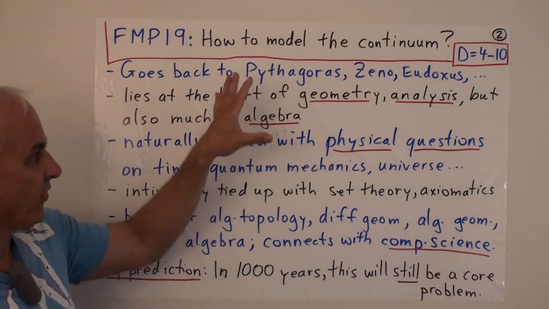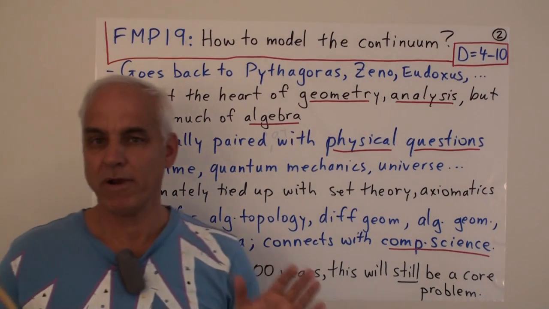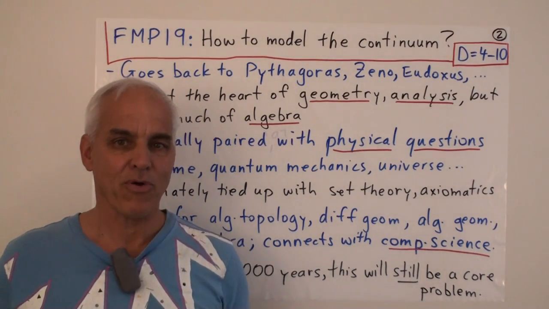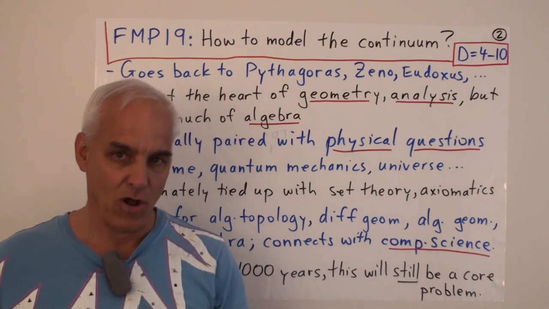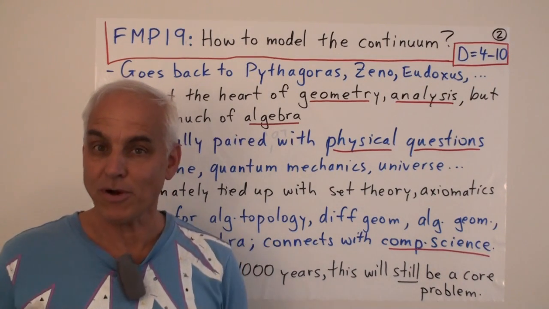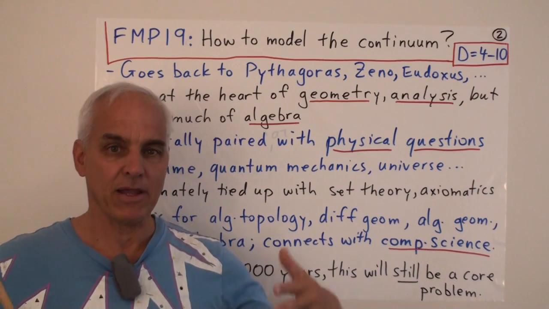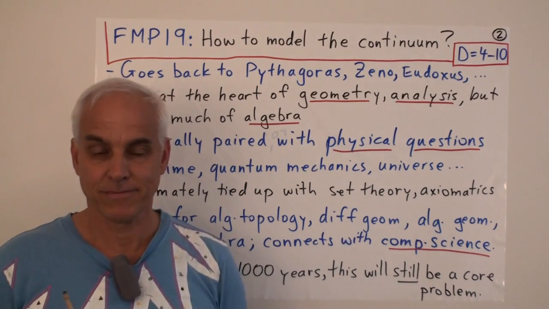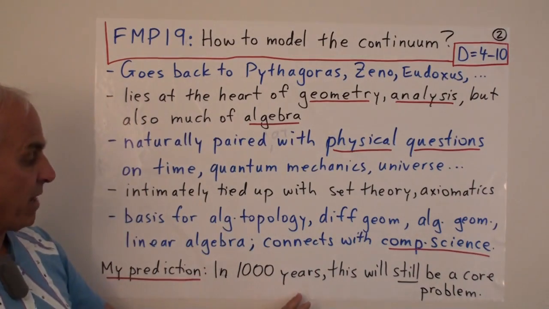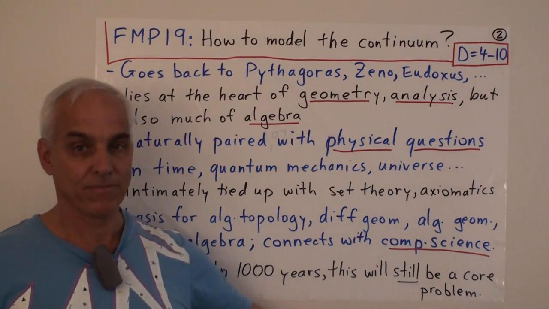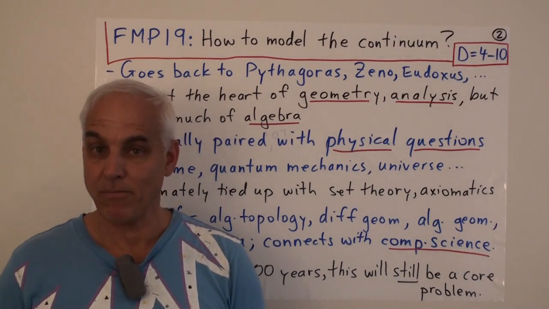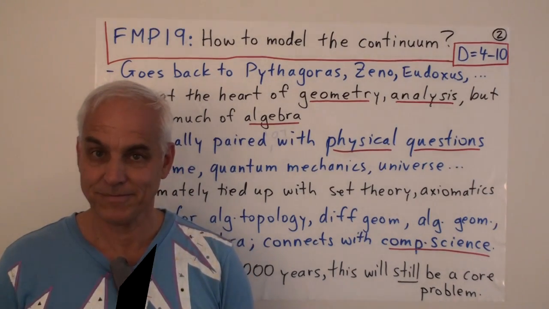I believe this is a fundamental kind of open-ended problem that's not going to go away. Really, really important problems can never be fully solved. We can make progress towards them, but there's always something more that unfolds as we learn more. I believe that in 1,000 years from now, this will still be a core problem. In fact, it still may be the most important and fundamental problem in 1,000 years.